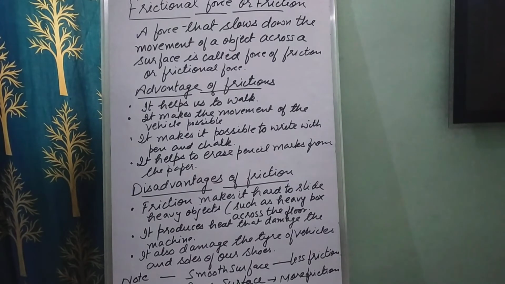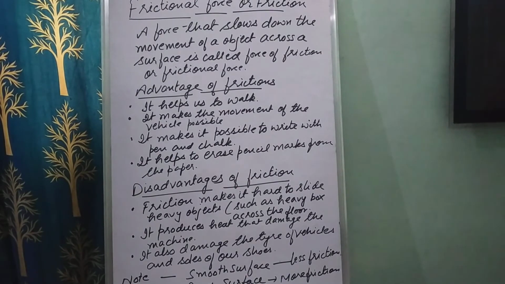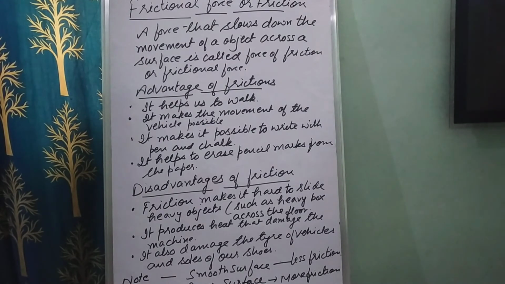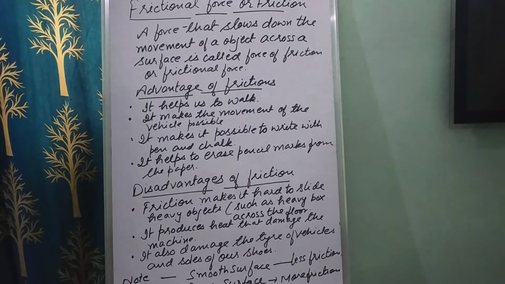So children, what is friction? First let me explain. Friction is a special force that slows down movements, right? So when you push or pull an object to move it, what will happen? The force of the push or pull should be greater than the force of friction. When the friction is very less, what will happen? The things will slide, right? And when it is more, things don't move. So if there were no friction, we would not be able to walk. We would keep slipping.